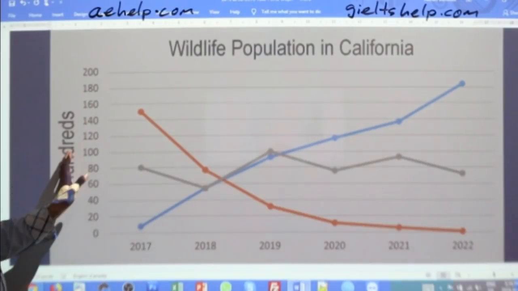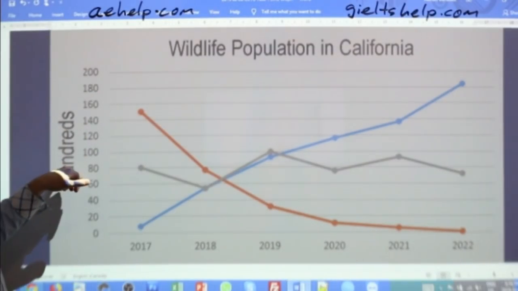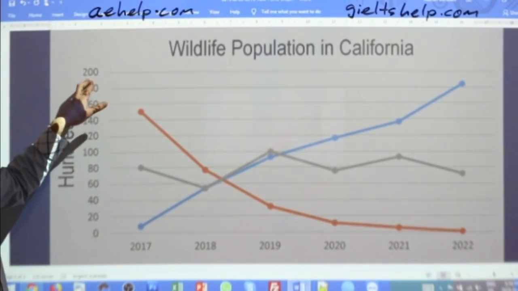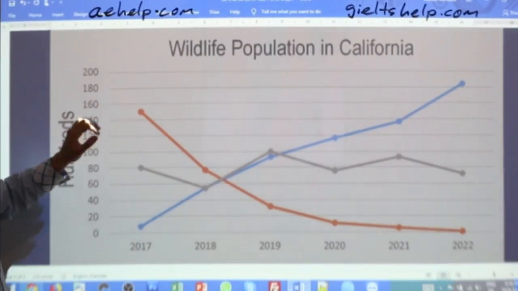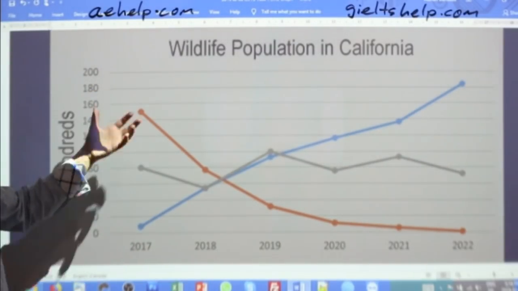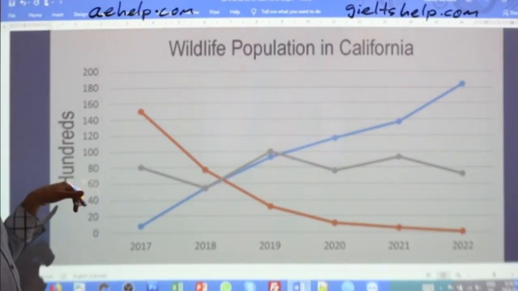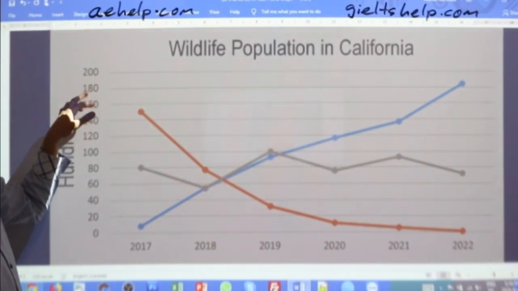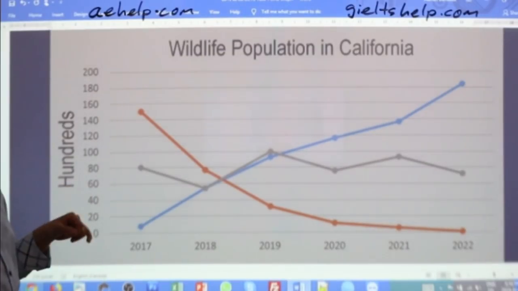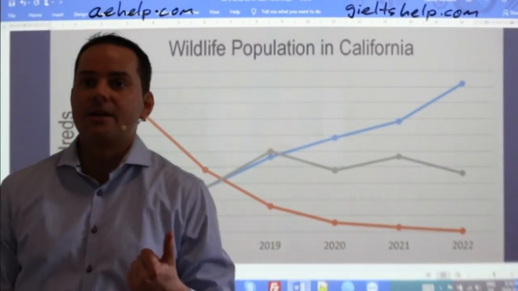So this is 200 times 100, which is 20,000, okay? Now, these are just fictitious numbers. They're just made up, but I don't want to say 200 because that's incorrect, so I have to do a little bit of math here. 200 times 100 is 20,000.